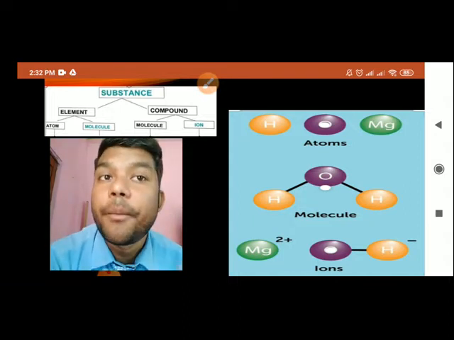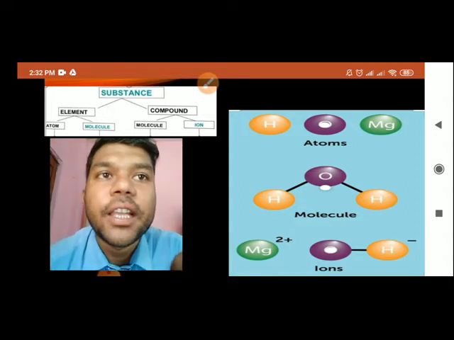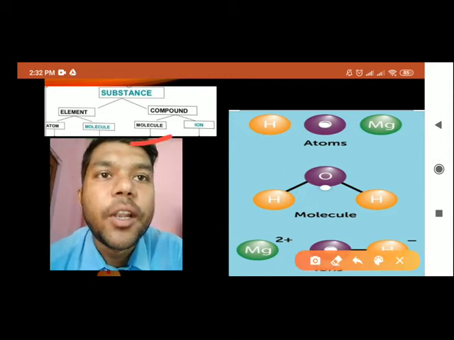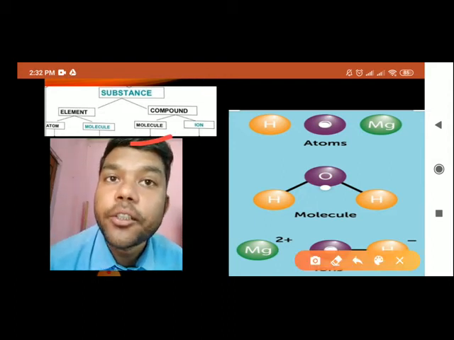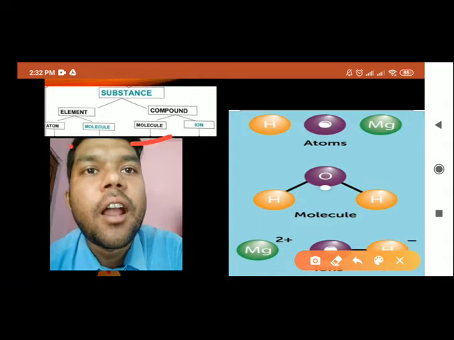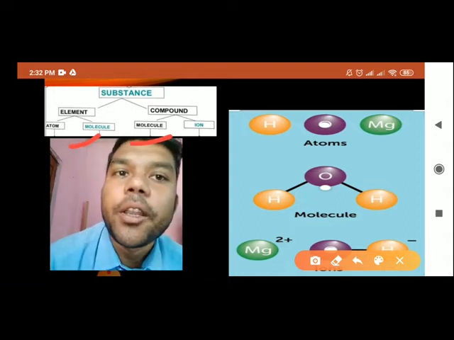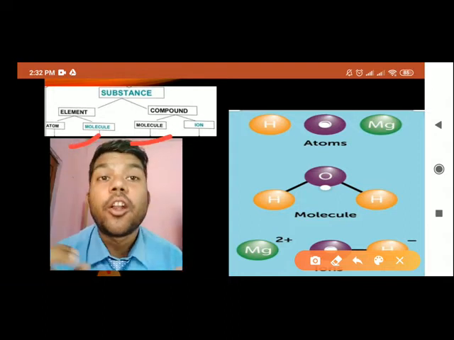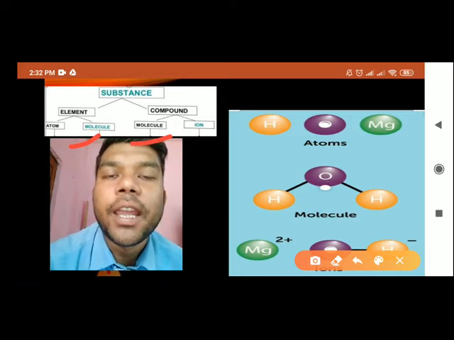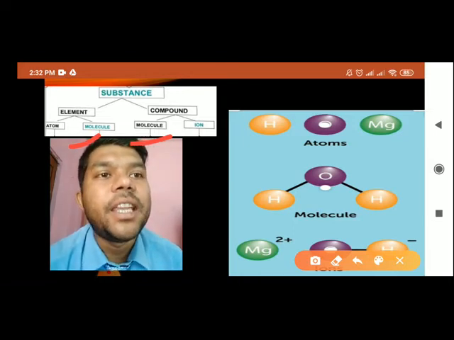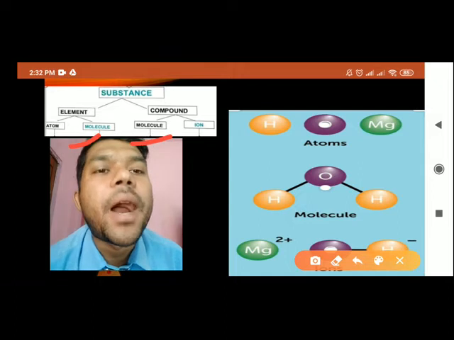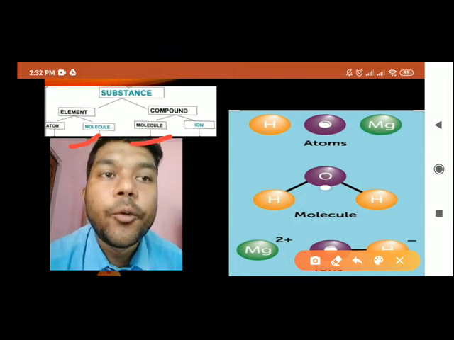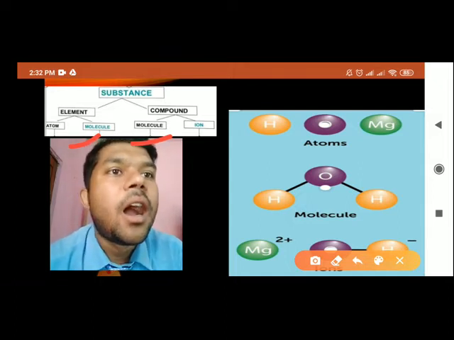Smallest particle of compound is also molecules. As you can see there in the chart, smallest particles of compound is also molecules. Smallest particle of element is also molecules. So don't be confused. Some of the atoms exist freely and some combine with two atoms, like